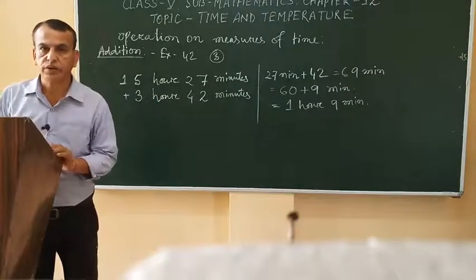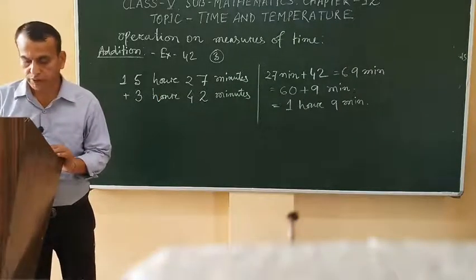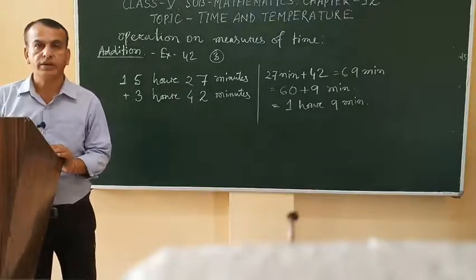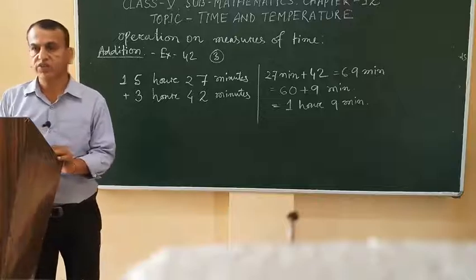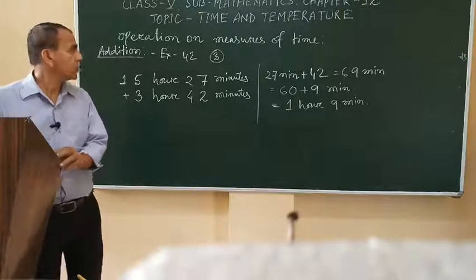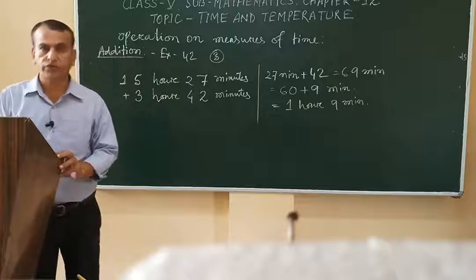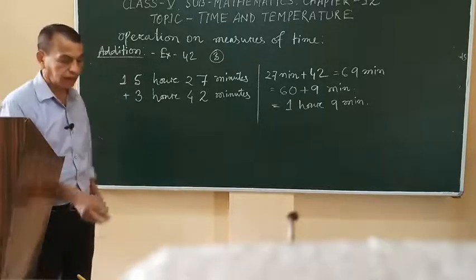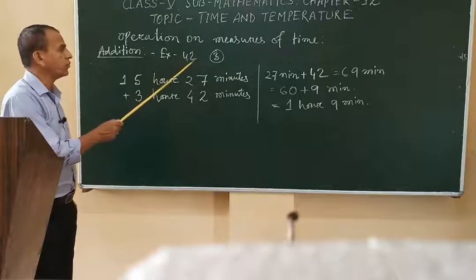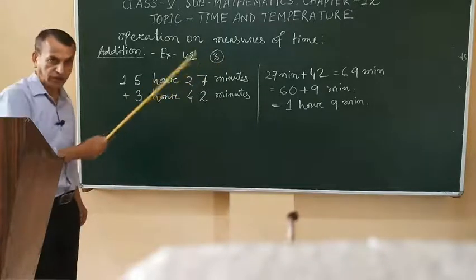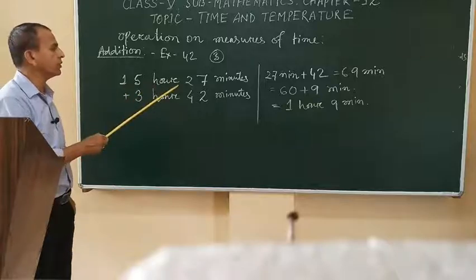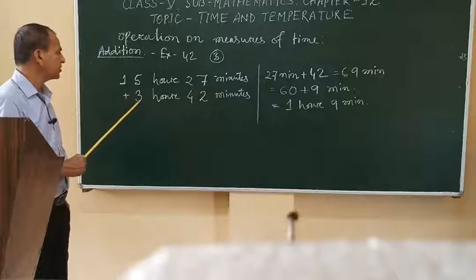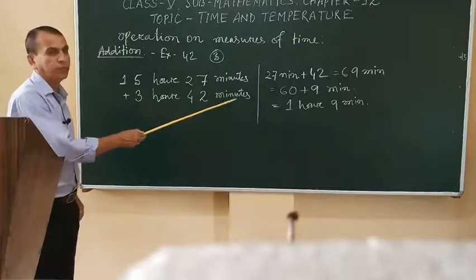Let's discuss another topic here: how we can add and subtract. We have here operation on measures of time. Exercise 42, question number 3. Here, 15 hours 27 minutes plus 3 hours 42 minutes.